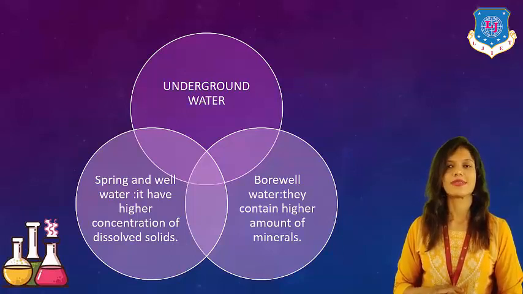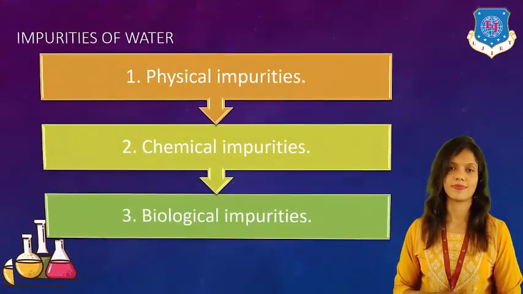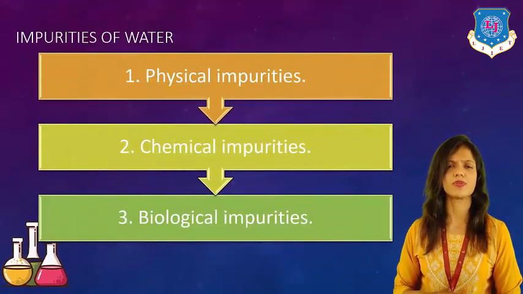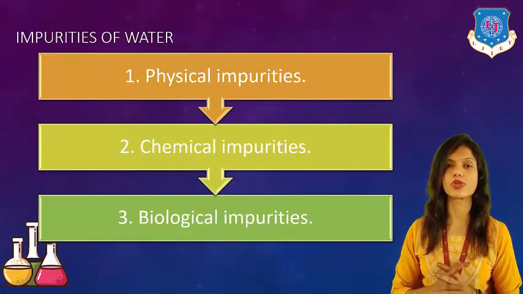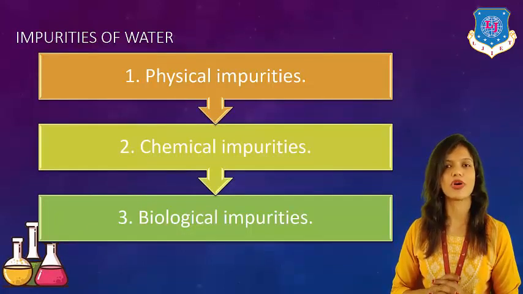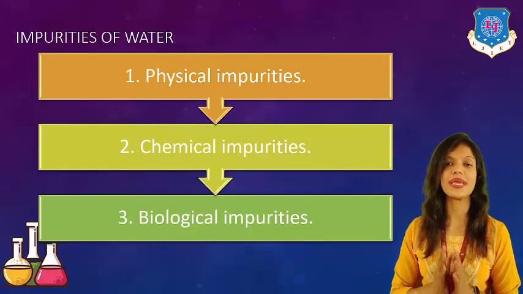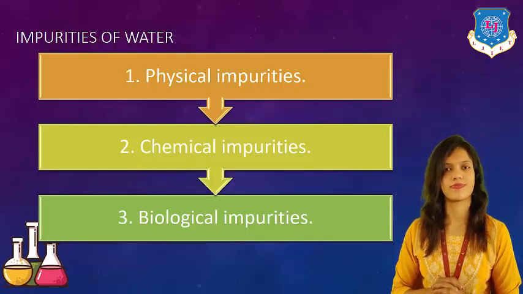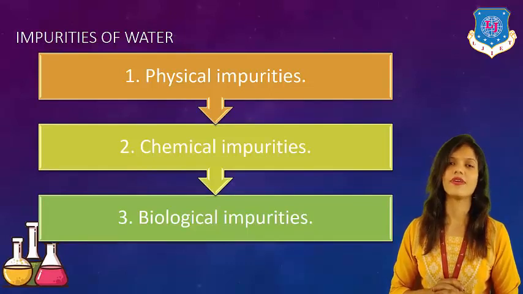Our next point is impurities of water. A very important point for all of us. Because after knowing what the sources of water are, we have to understand which impurities actually impure the water. We have 3 different types of impurities. Number 1, physical.